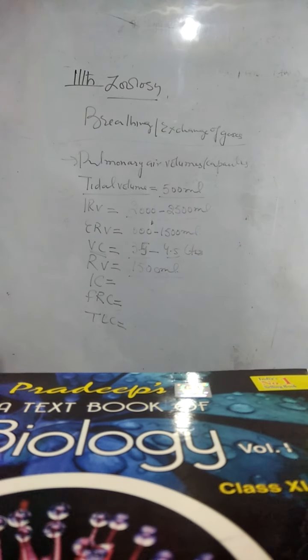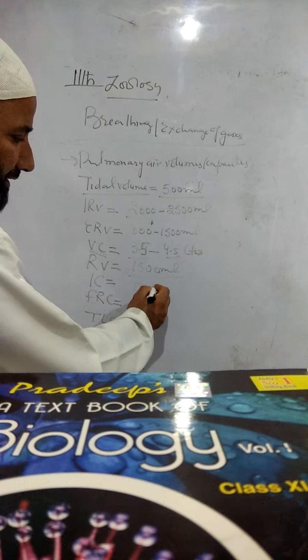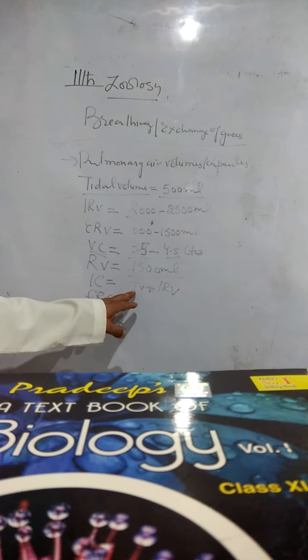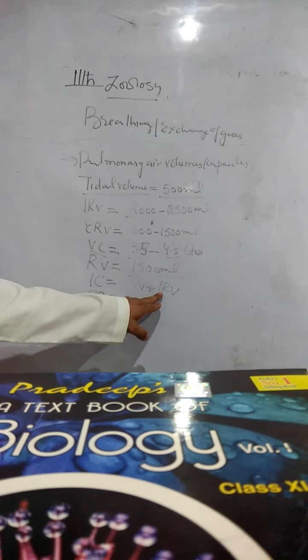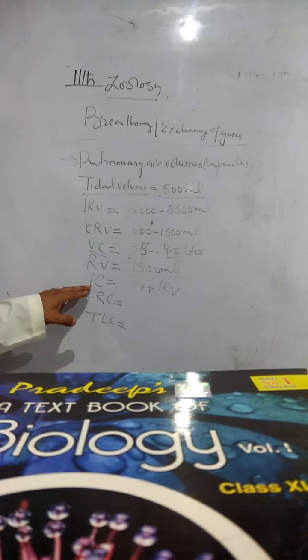Then it is inspiratory capacity, IC. It is the total amount of air which can be inhaled after a normal expiration. It is equal to the tidal volume plus the inspiratory reserve volume. IC is equal to TV plus IRV. These two components make the inspiratory capacity.